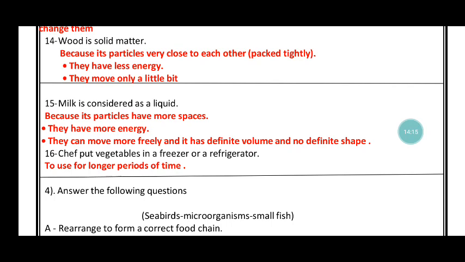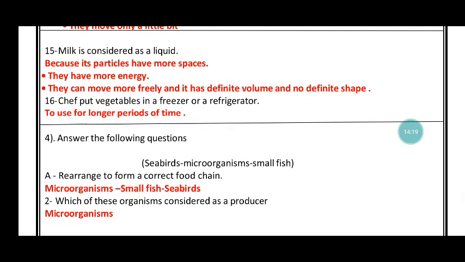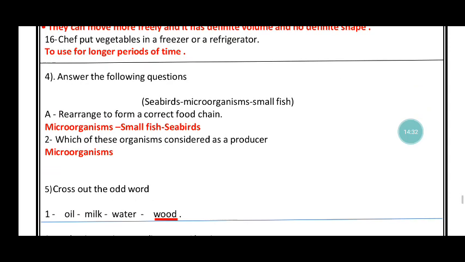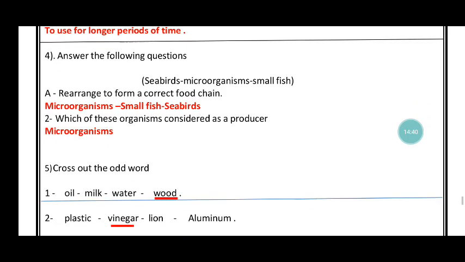They have less energy, they move only a little bit. Number 15, milk is considered a liquid because its particles have more spaces, they have more energy, they can move more freely, and it has definite volume and no definite shape. A chef puts vegetables in a freezer or a refrigerator to use for longer periods of time.